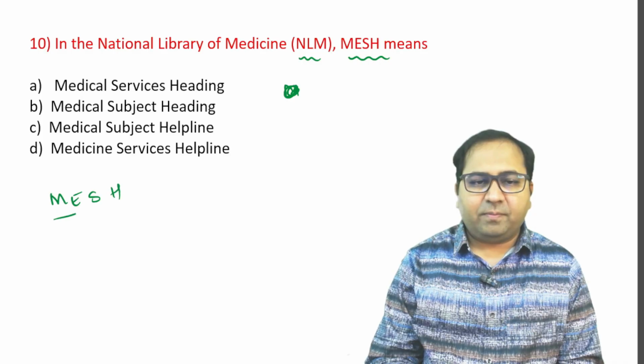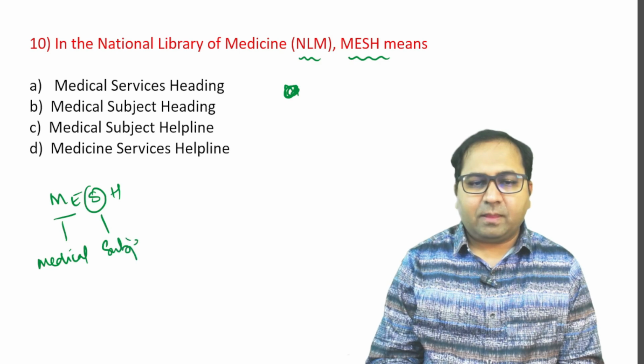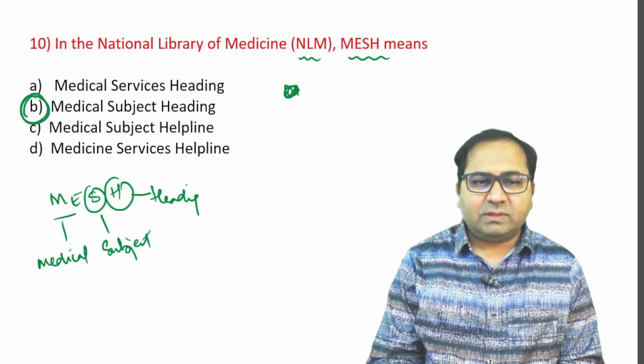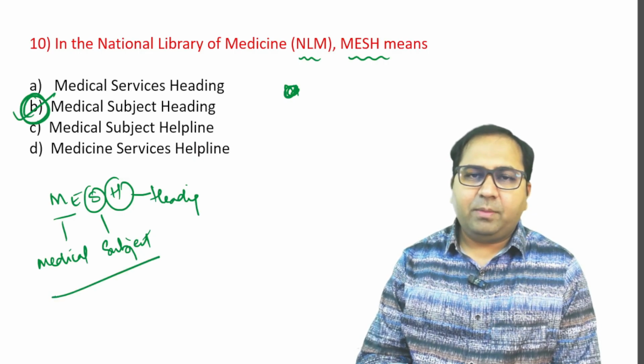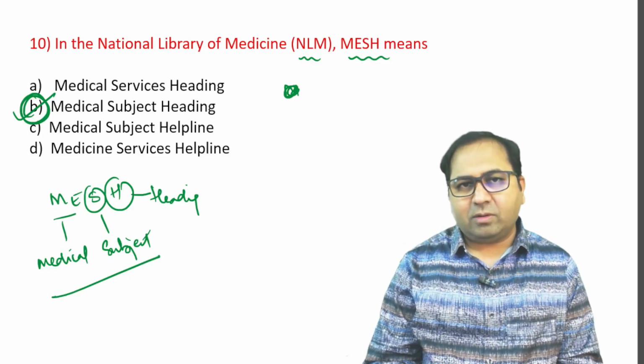M stands for medical, S stands for subject, and H stands for heading. Okay, so option B is the answer for this question. Medical Subject Heading is the full form of MeSH. Please remember the question and also the answer.